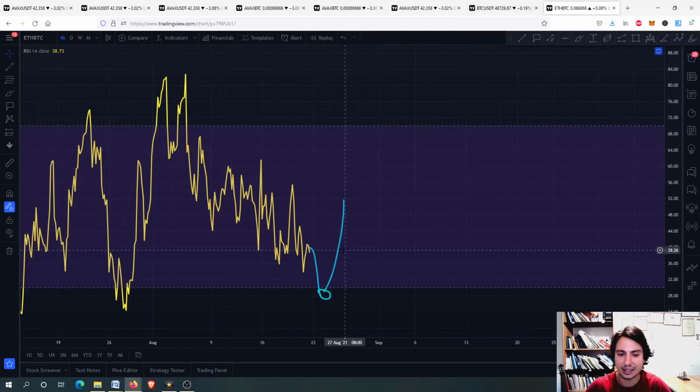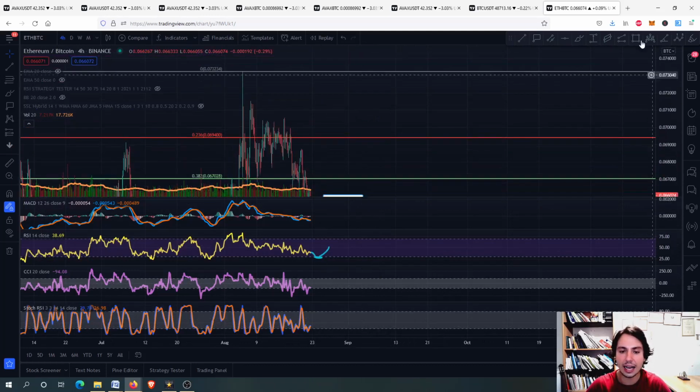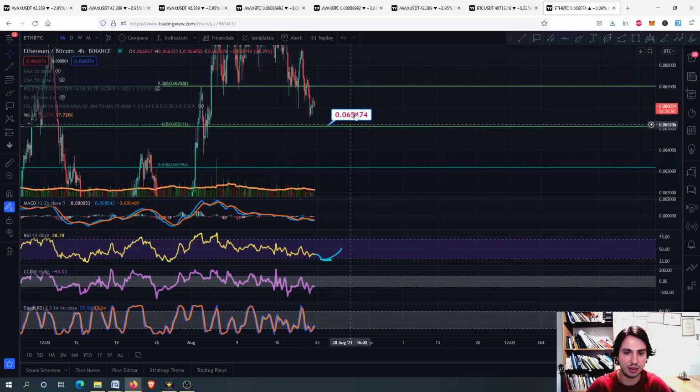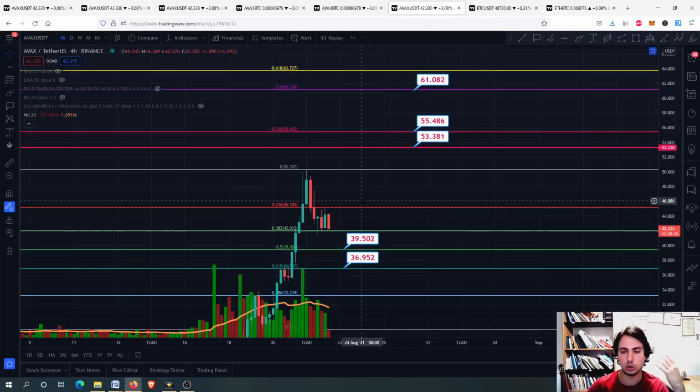So let's see a little bit Ethereum against Bitcoin for other altcoins as well. You can see that Ethereum against Bitcoin is going into an oversold situation with lower lows in the RSI, extreme oversold if we go even lower. And I have a support level around here, this one, 6.5. You can see the 6.5 cents. We get the price label because we divide Ethereum's price to Bitcoin's price. So you can see this price, therefore from here we might be going upwards. So this will help AVAX too, and the strong Bitcoin will help AVAX to go even quicker into the next price targets.